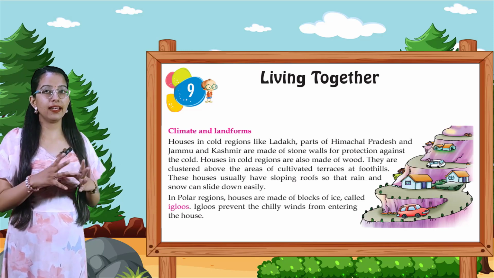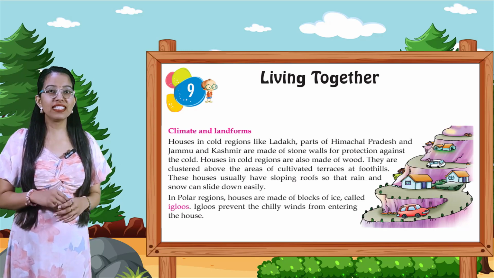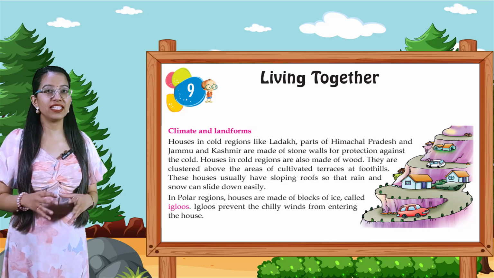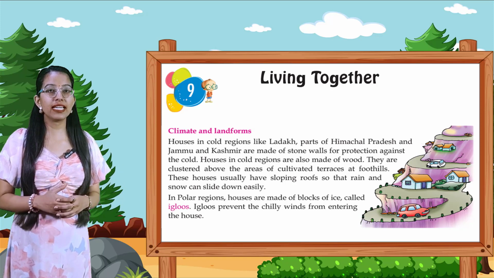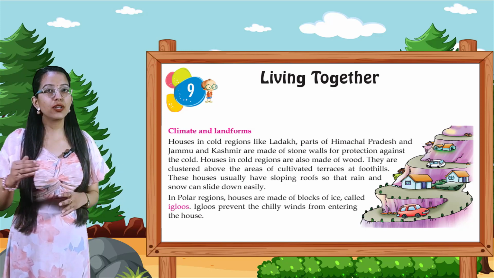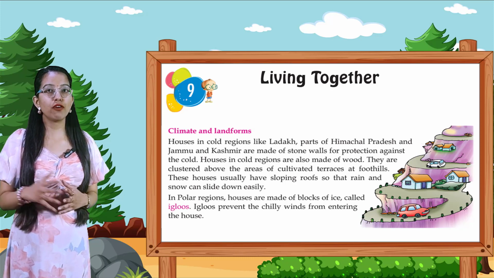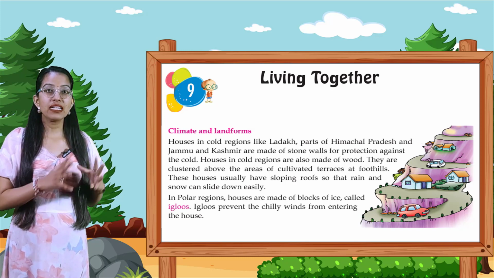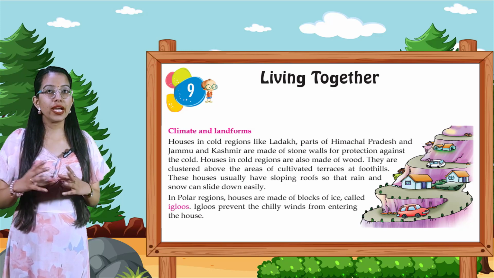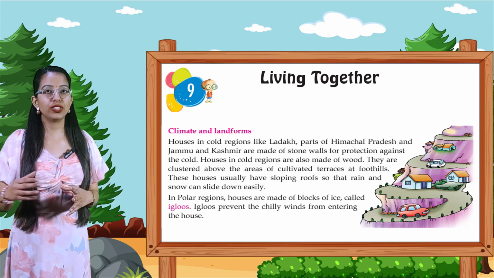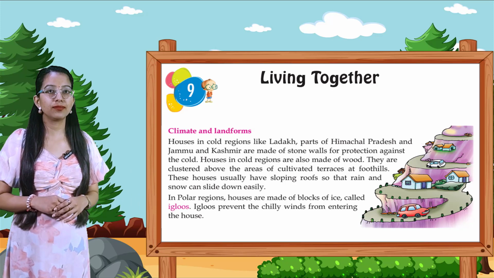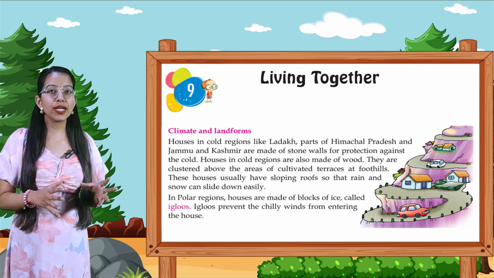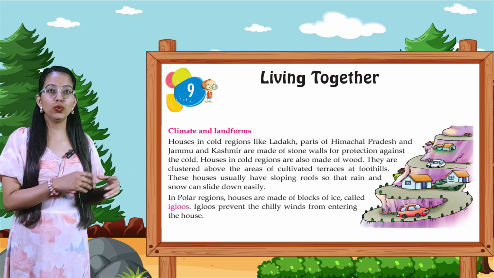First, climate and landforms. Houses in cold regions like Ladakh, parts of Himachal Pradesh and Jammu and Kashmir are made of stone walls for protection against the cold. Houses in cold regions are also made of wood. They are clustered above the areas of cultivated terrace at foothills. These houses usually have sloping roofs so that rain and snow can slide down easily. In polar regions, houses are made of blocks of ice called igloos.